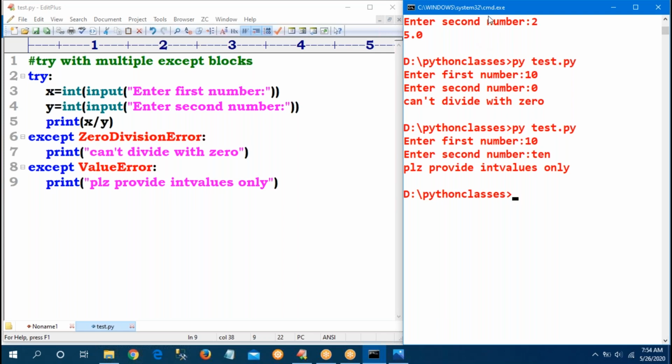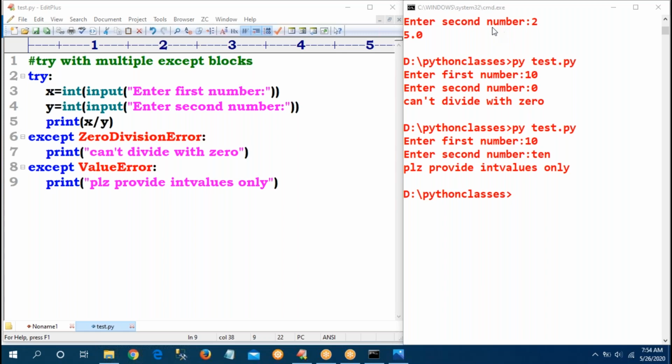Now my question is, why is the input an integer? Observe carefully.